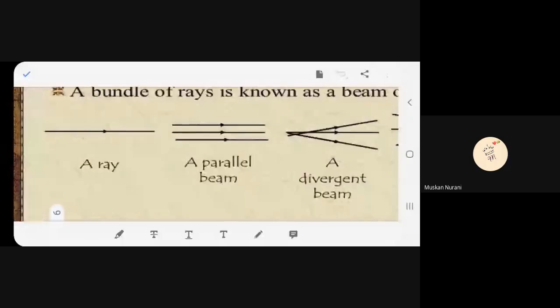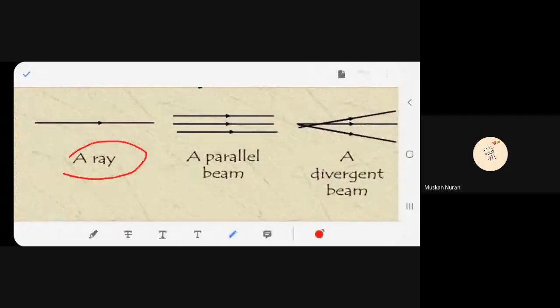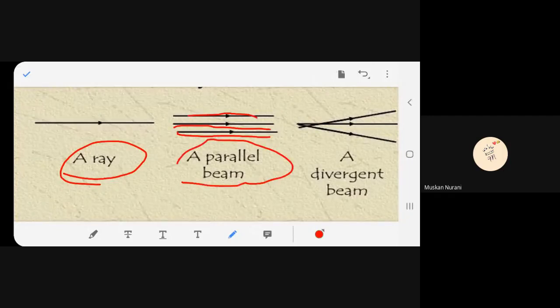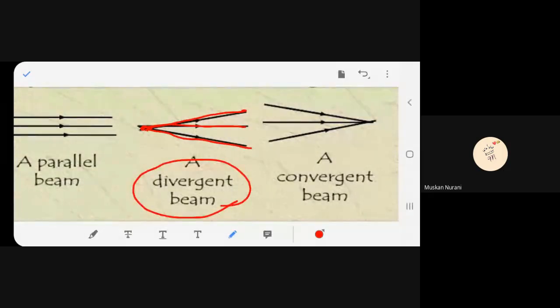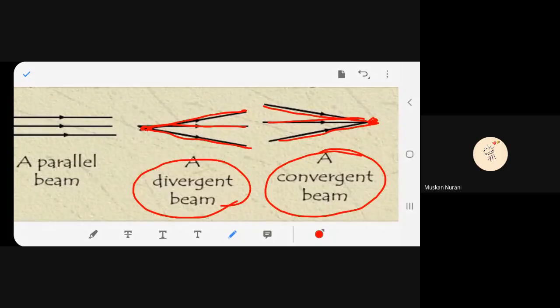See, this is a ray. This is a ray. And there are so many rays, parallel rays. So it is called as parallel beam. What is it called, beta? Parallel beam. And in this case, from one point the beam is diverging. So it is called as divergent beam. And here it is converging to focus. It is coming to a point. So it is called as convergent beam. So now you are quite well versed with the terminology that we are going to use in this chapter. Hope you have understood.